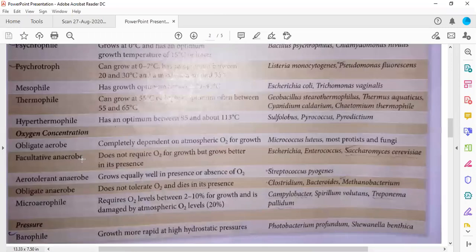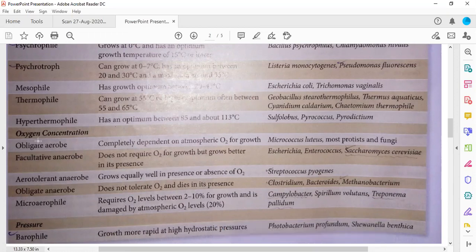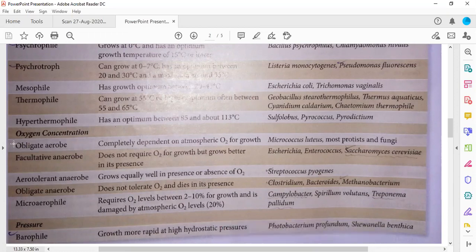Depending upon oxygen also, they can be classified. Two are more important: obligate and facultative. Sorry, there are two terms actually: obligate aerobe and obligate anaerobe. Obligate means they are very strict. If they are obligate aerobes, they will require oxygen. They are completely dependent on atmospheric oxygen for growth. For example, Micrococcus luteus.